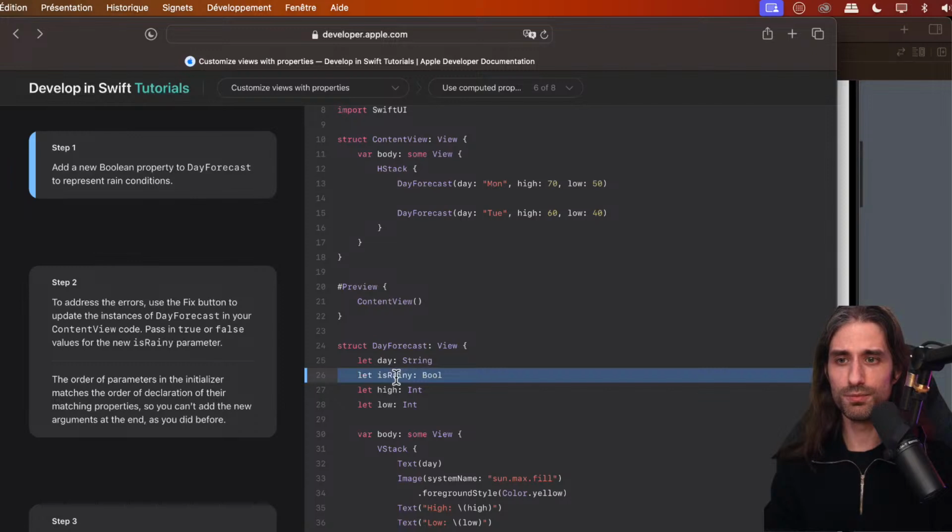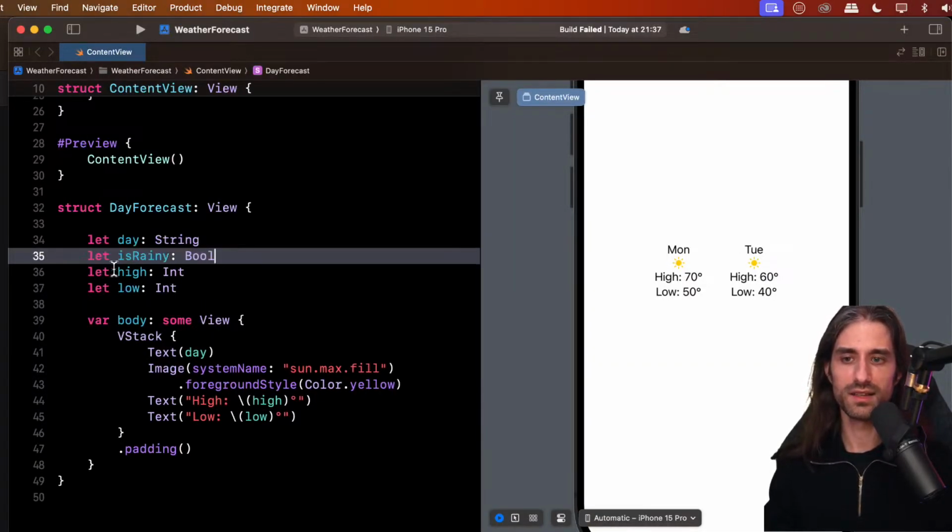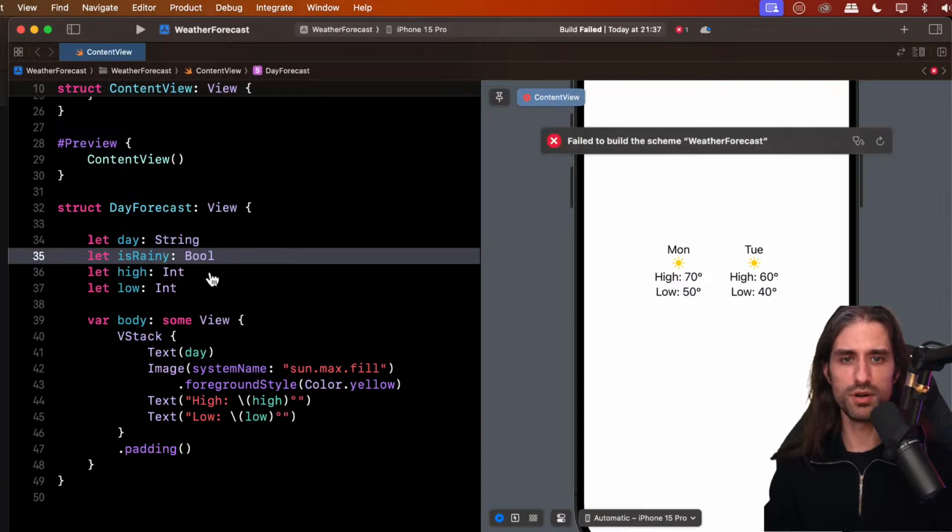So we add this new boolean property. So remember, boolean means that it can be either true or false. So it's like you have only one bit of information. It's either true or false. And I say bit in the sense that it's 0 or 1. So it really takes only a single bit when you want to store this into memory. So like that, let isRainy of type Bool for boolean.